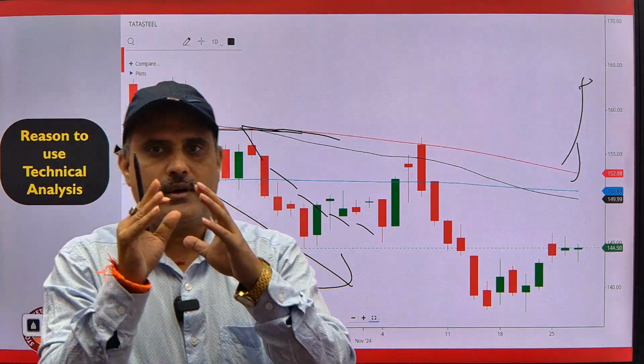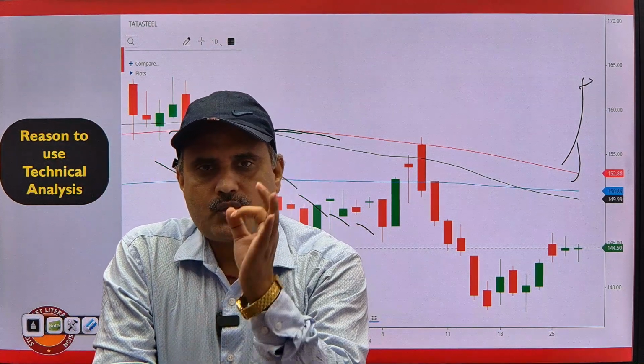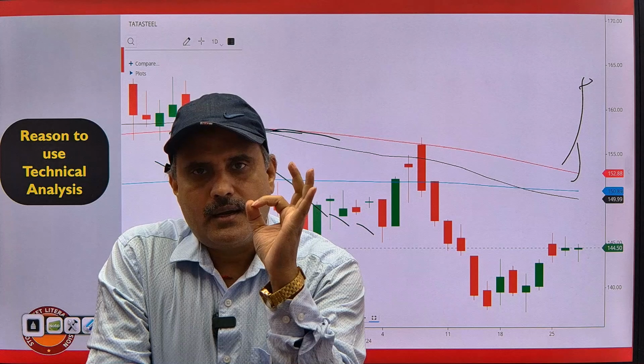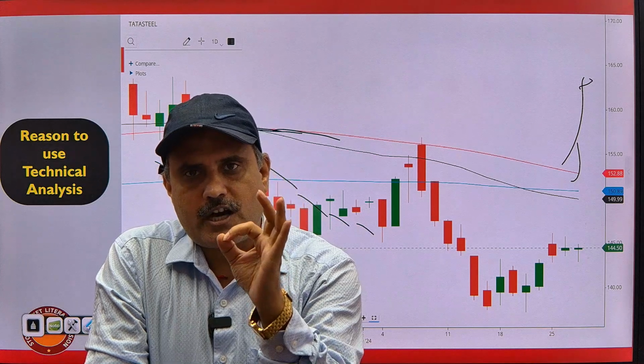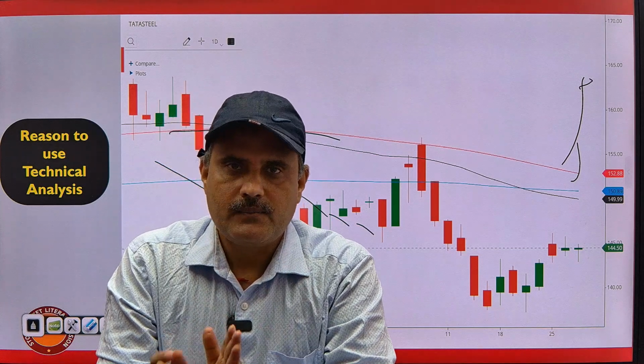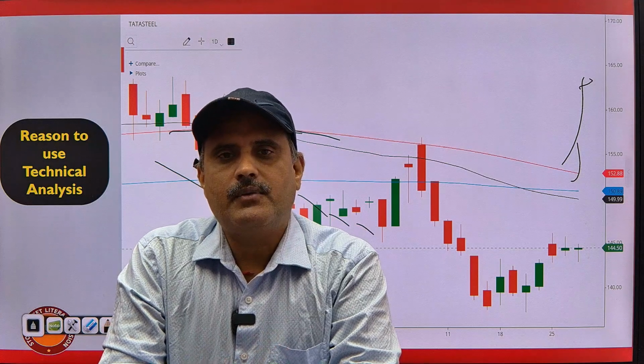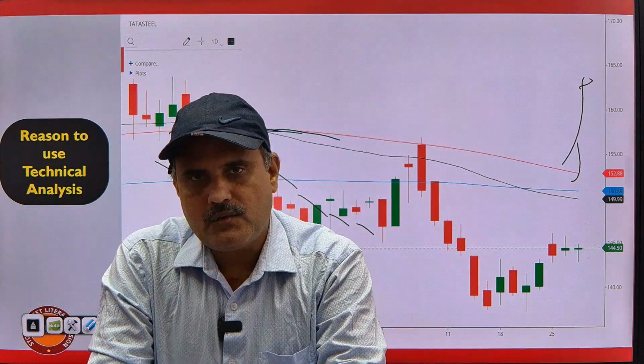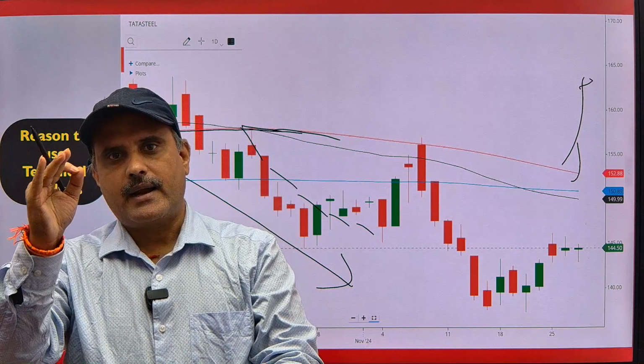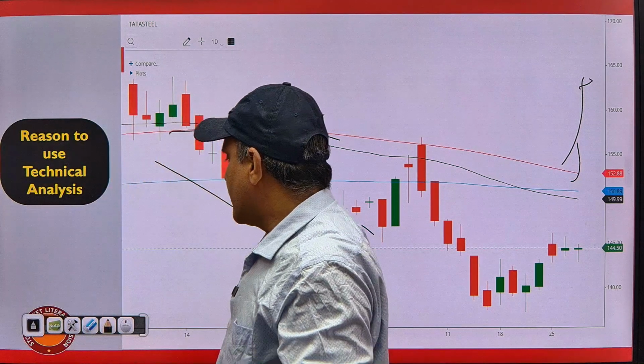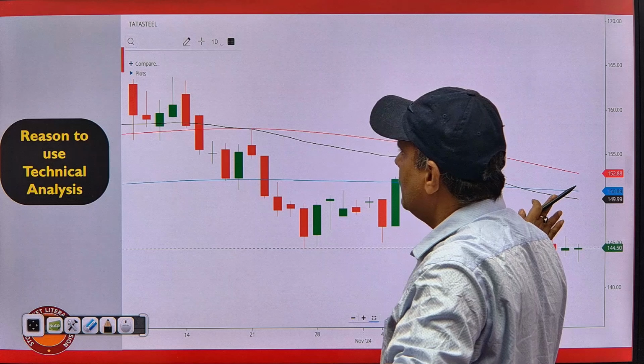So to understand the technical analysis, we should learn three things. One is the candlestick pattern, second is the chart pattern, third is the indicator. For understanding the technical analysis, we should understand three things: candle, chart, and indicator. Okay.